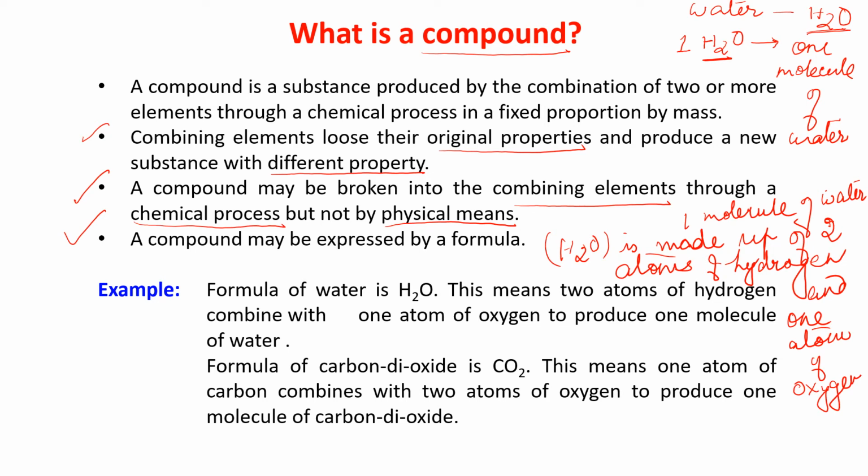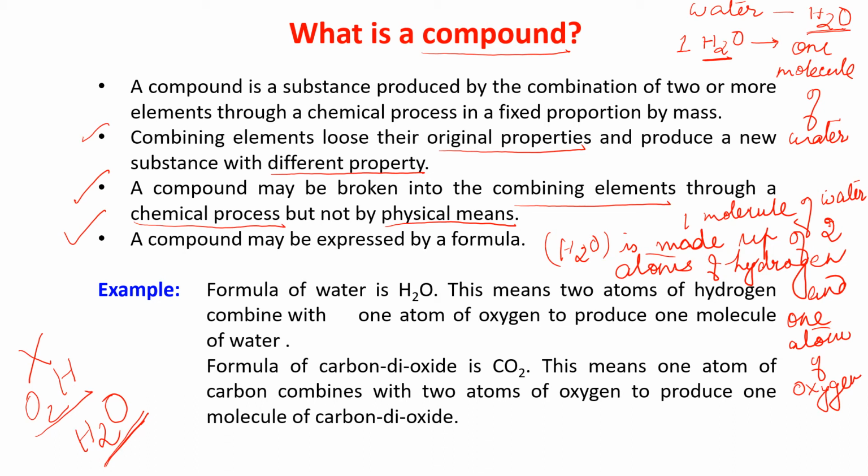Okay, so when you go to the higher classes, you will come to know about all these things more clearly. And it is having a formula. The formula of water is H2O. If you write O2H by mistake, this is wrong. The formula of water is H2O. So it is having a particular formula.